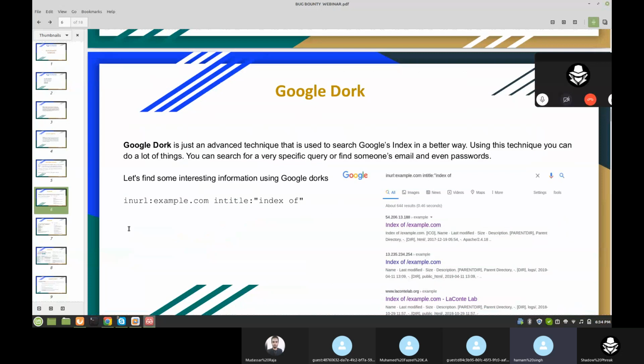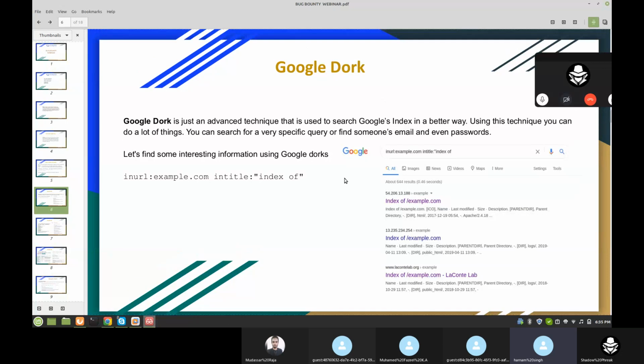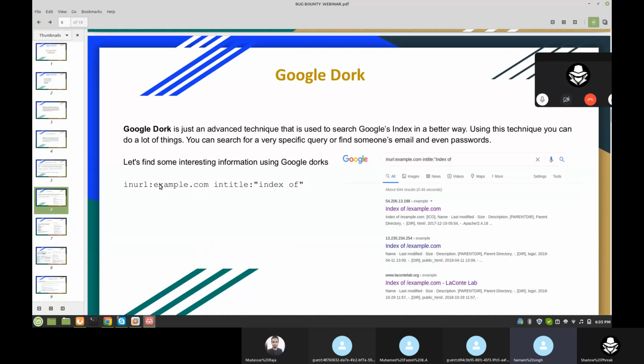What is a Google Dork? A Google Dork is just an advanced technique used to search Google's index in a better way. Using this technique, you can do a lot of things. You can search for a very specific query, or find someone's email and even passwords or anything you want. Okay, let's find some interesting information. Here is example.com, and we found an index of example.com.